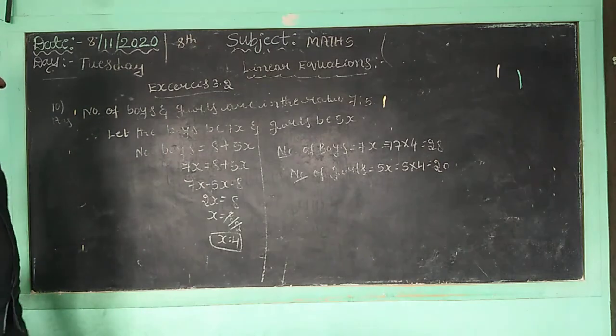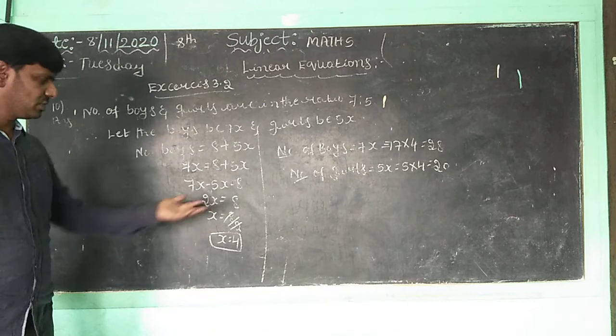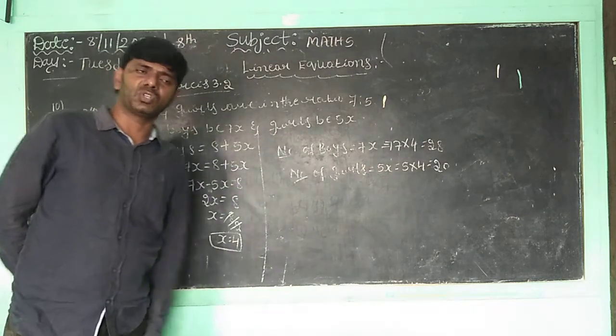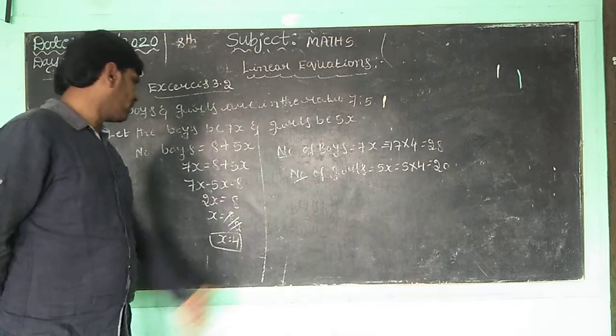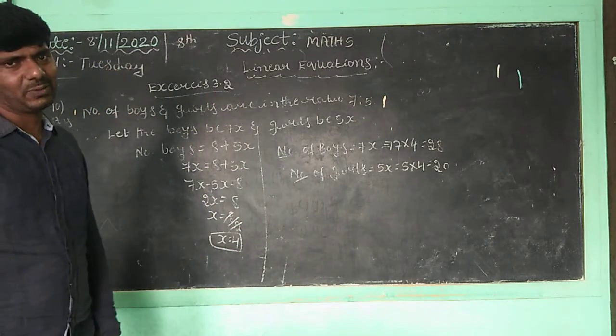7x minus 5x is equal to 2x. X is equal to 8 by 2. X is equal to 4. And the number of boys is equal to 7x, 7 into 4 is equal to 28. And the number of girls is equal to 5x, 5 into 4 is equal to 20. Correct, children? Any doubt here?